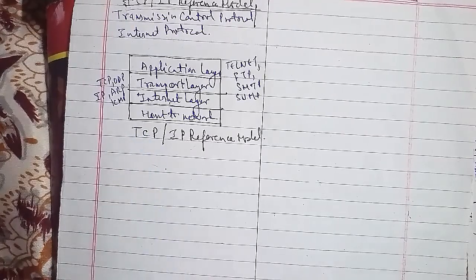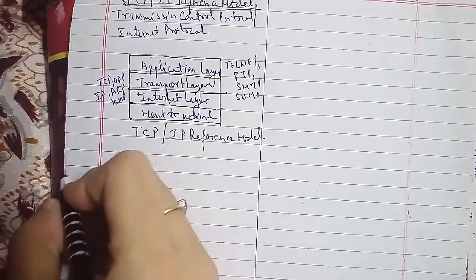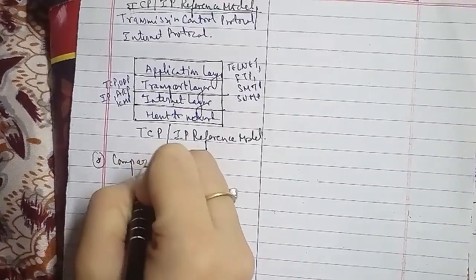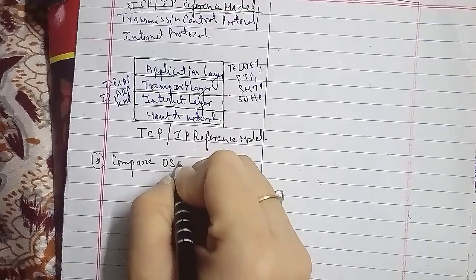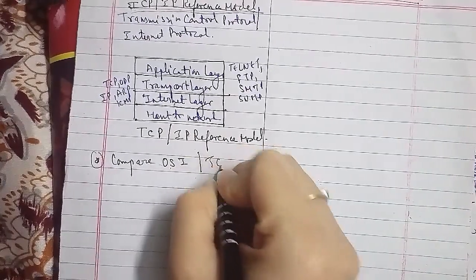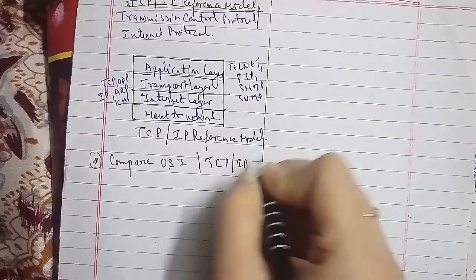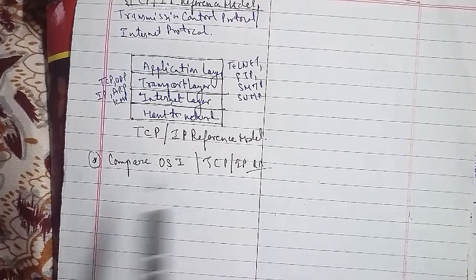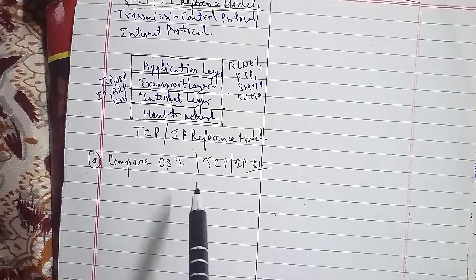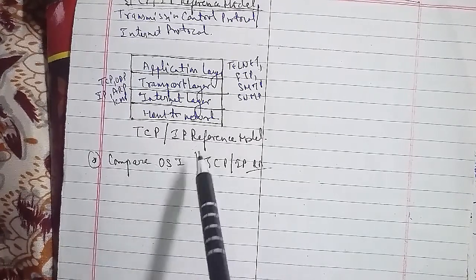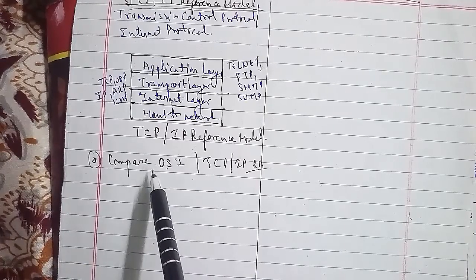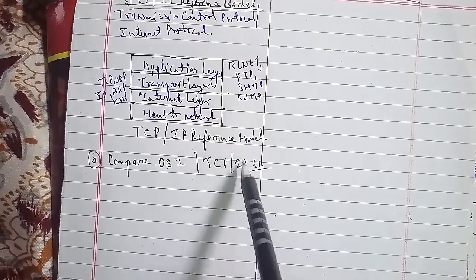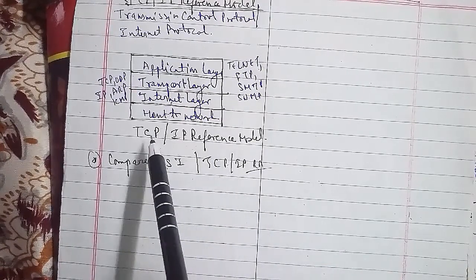The first difference is that OSI has 7 layers, and TCP/IP, as you can see, has only 4 layers. For OSI, the model was defined before implementation took place, and for TCP/IP, the model was defined after the protocols were implemented. The third comparison is that the OSI model is based on three concepts: service, interface, and protocol. The TCP/IP model did not originally clearly distinguish between services, interface, and protocol.